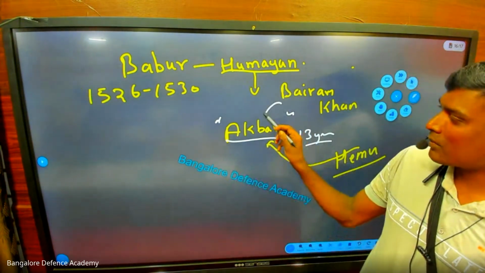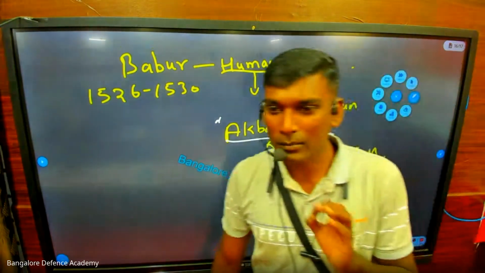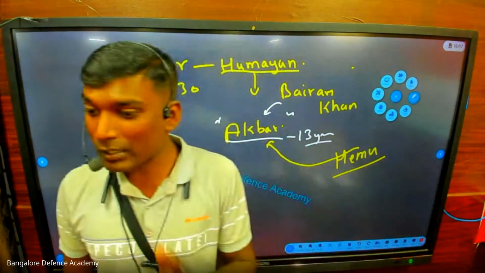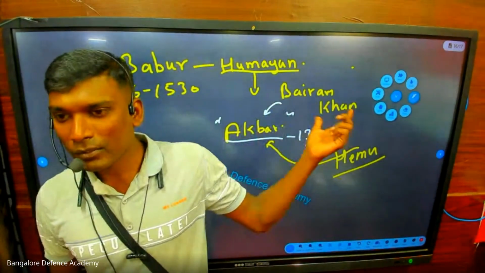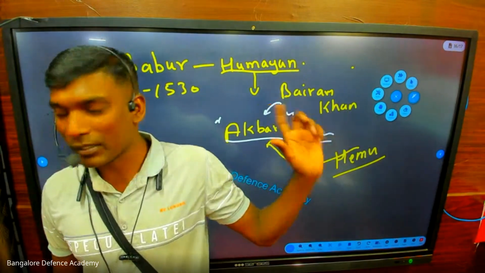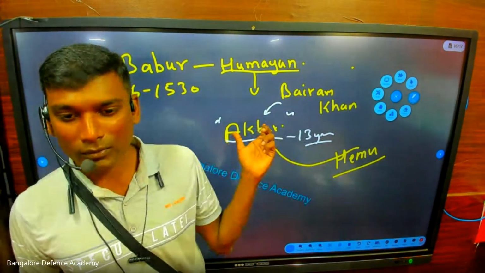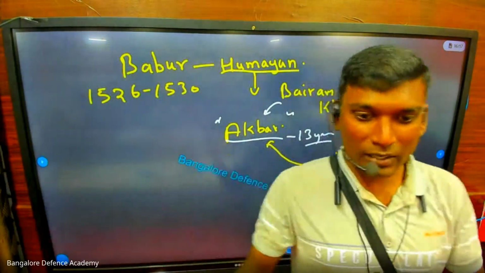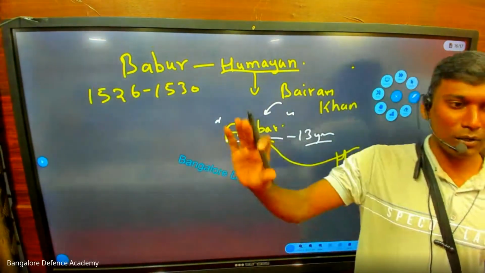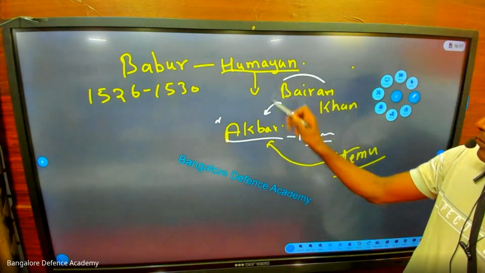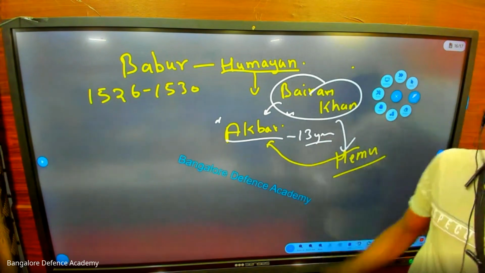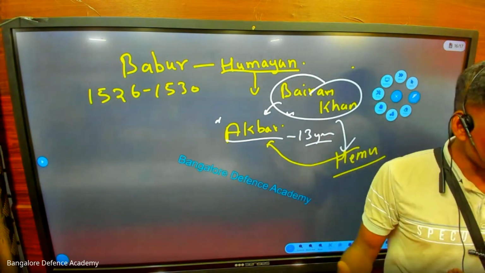Suddenly, Bairam Khan comes. If you have seen the Bahubali movie, there is a person called Katappa, right? So you can say Bairam Khan is Katappa. So Katappa says to Akbar, okay Akbar, I will go and fight for you. Akbar says, okay, all my blessings are with you, you go. So now Bairam Khan and Hemu, there is a fight.